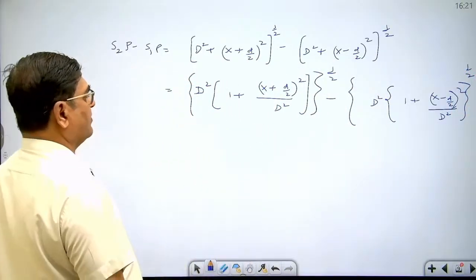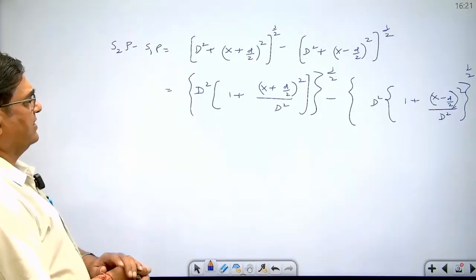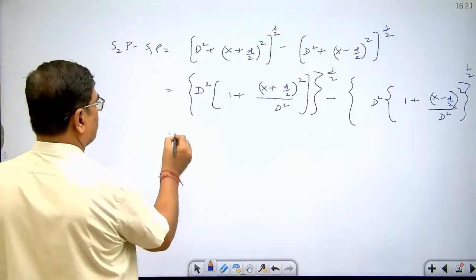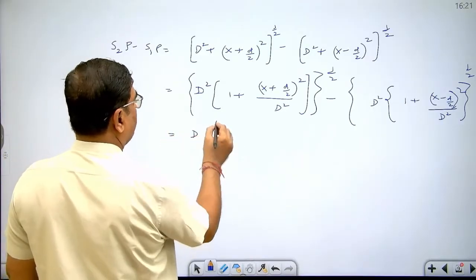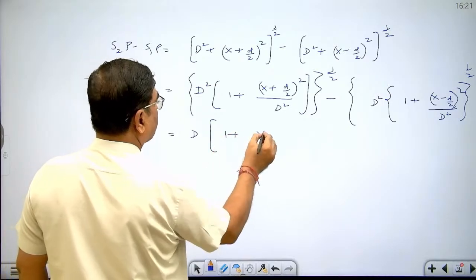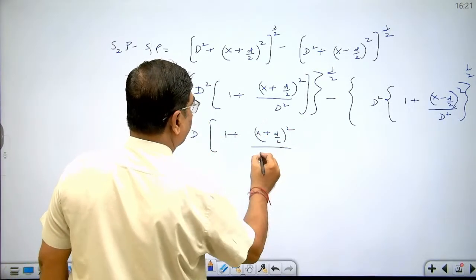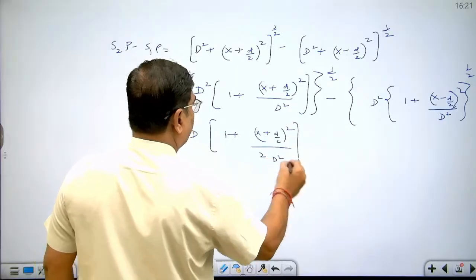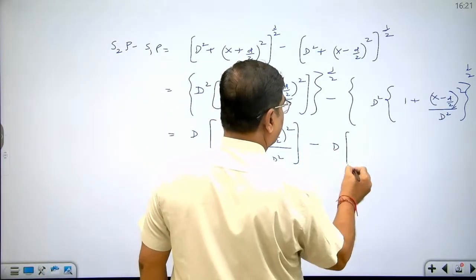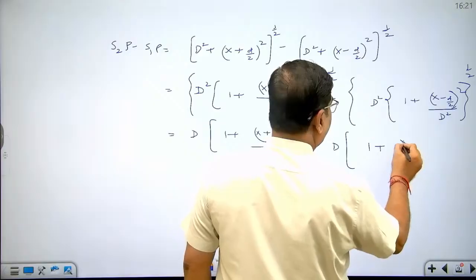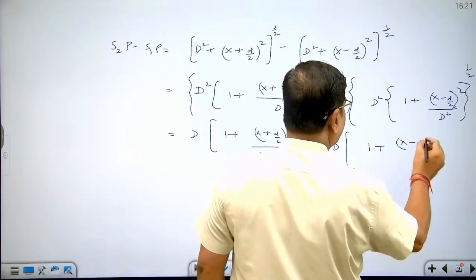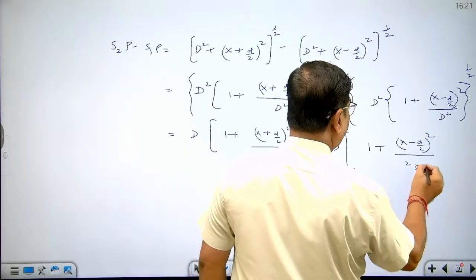Since in our case small d is very less than capital D, we are applying the binomial expansion. So this gives us D times (1 plus (X plus d by 2) whole square upon 2D square) minus D times (1 plus (X minus d by 2) whole square upon 2D square).